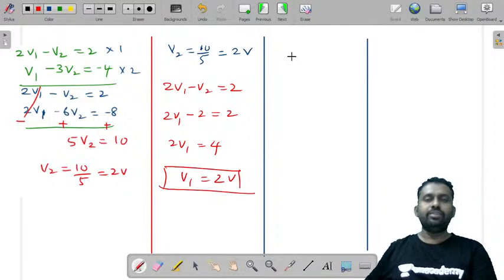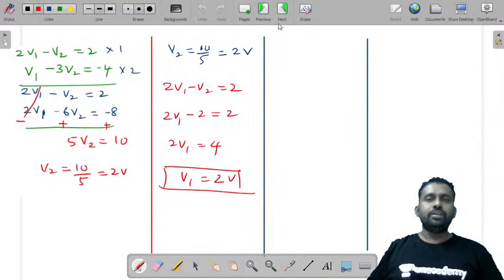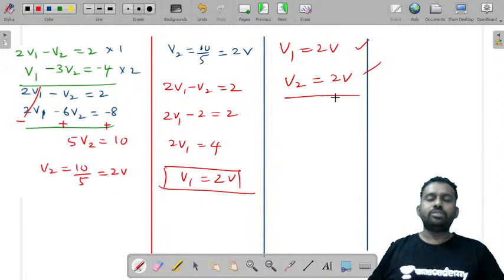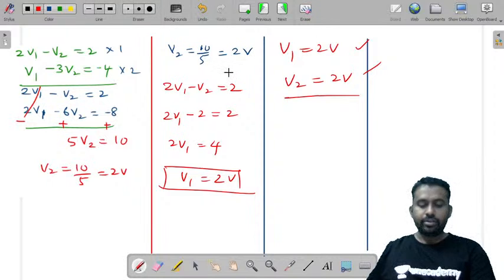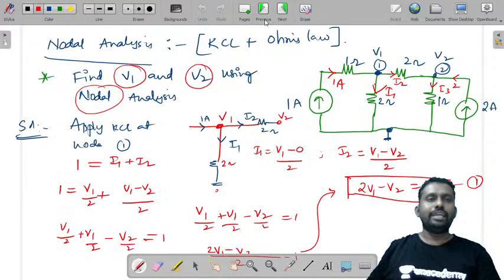The question asked was to find the values of V1 and V2 using nodal analysis. So we have got V1 is equal to 2 volts and V2 is equal to 2 volts. So both voltages are the same. This is the final answer that you need to write. So this is nodal analysis.